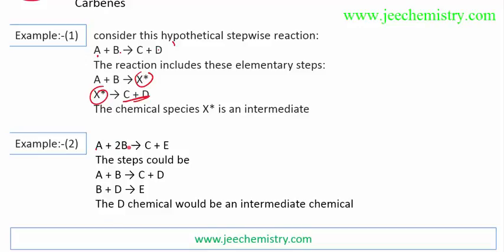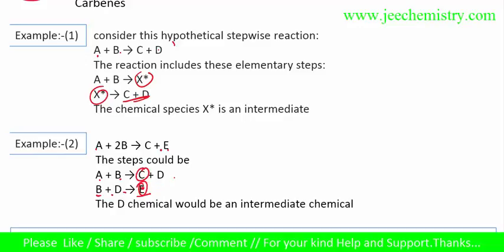Suppose A plus 2B is converted to C and E, but stepwise. First A plus B is converted to C and D, and then D and B are converted to E. So we get C and E, and D, the intermediate that was formed, is consumed again by B. One B is used in the first step, one B is left, and D combines with that B to form the final product. In this way, intermediates are involved in reactions.